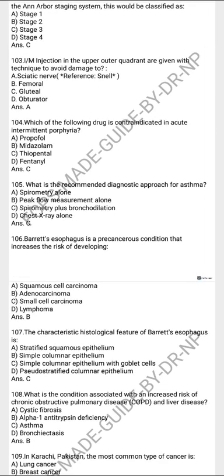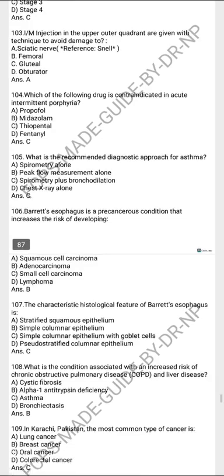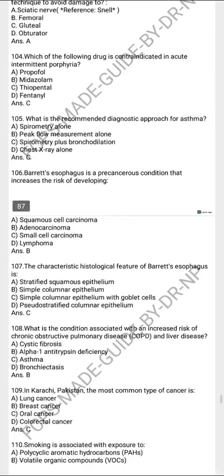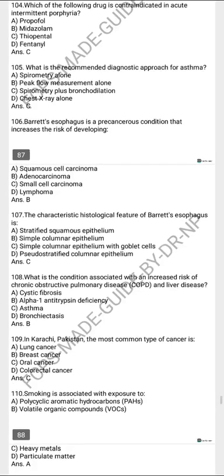The condition associated with increased risk of COPD and liver disease is alpha-1 antitrypsin deficiency. In Karachi, Pakistan, the most common type of cancer would be oral cancer. Smoking is associated with exposure to polycyclic aromatic hydrocarbons.